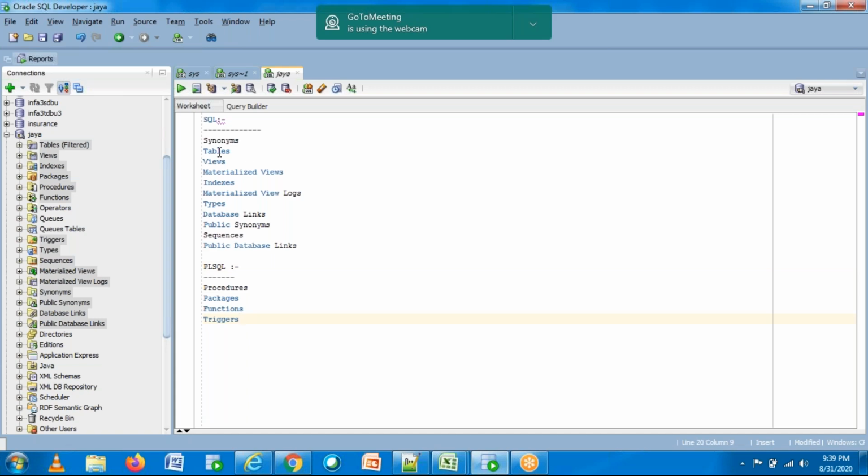There are lot many other things. For table we have different things. Okay. I'll try to explain everything in detail in later classes. But for the time being, just try to see what are the different objects available in Oracle. Okay.